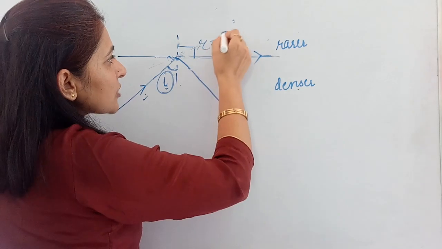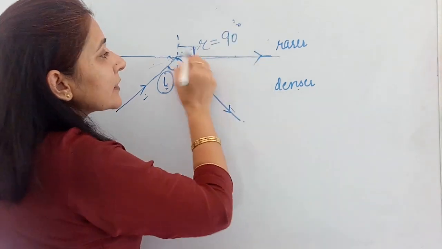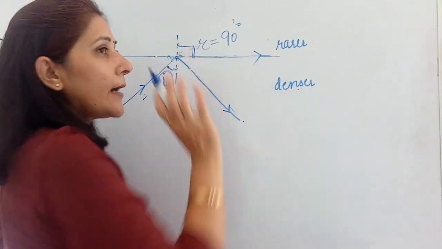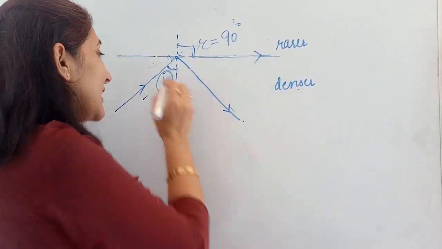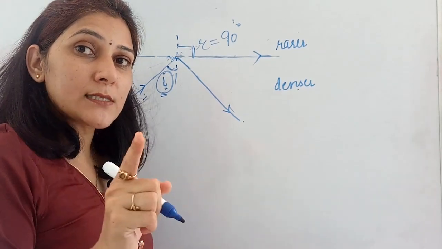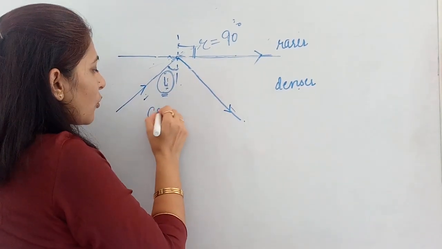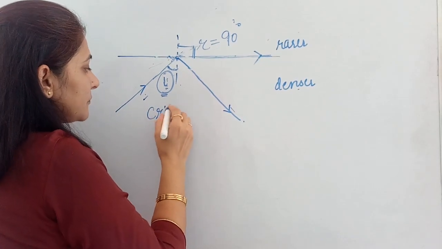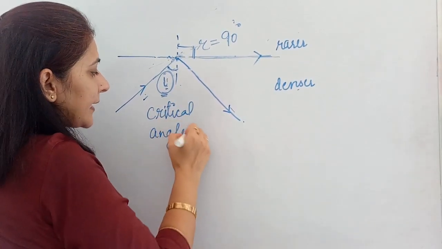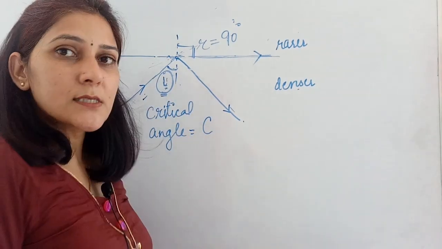And in that situation, the angle of refraction will be 90 degrees, because the angle of refraction is the angle between the refracted ray and the normal. Okay, and this angle of incidence for which the angle of refraction is 90 degrees is known as the critical angle. This angle is known as critical angle, and it is denoted by capital C.